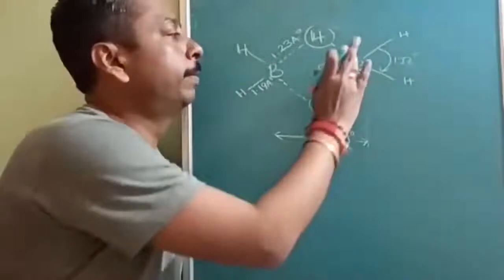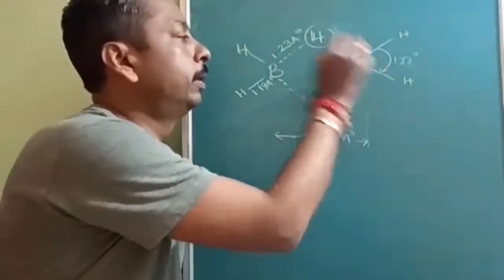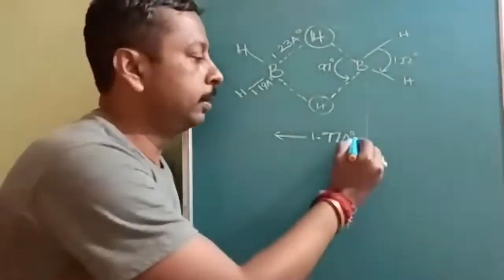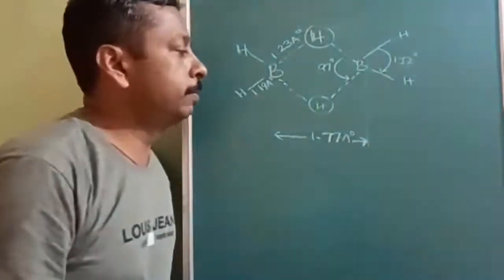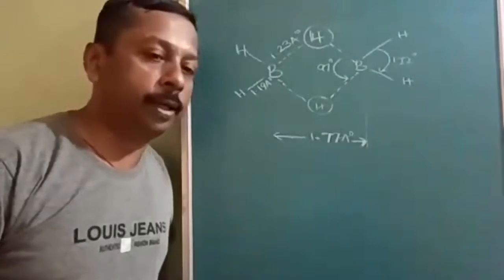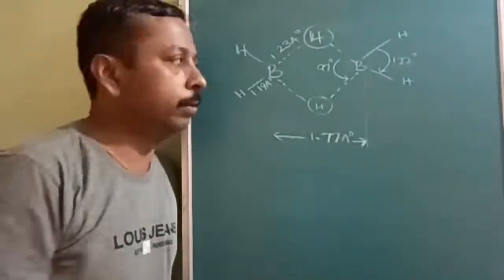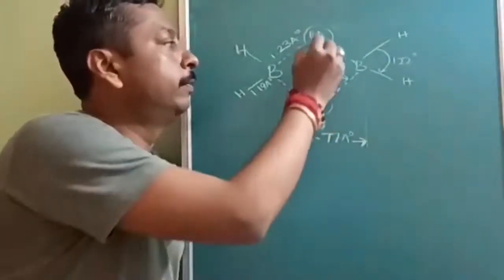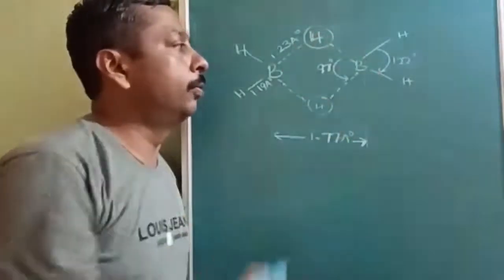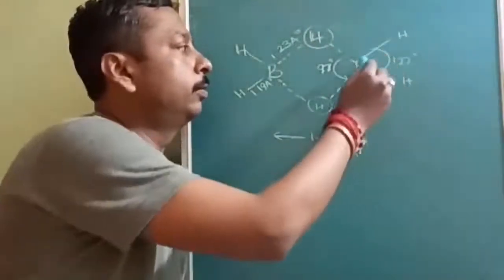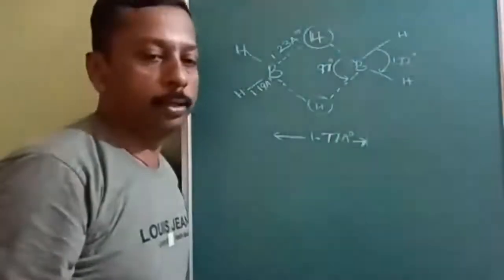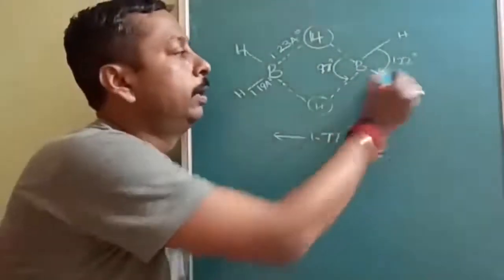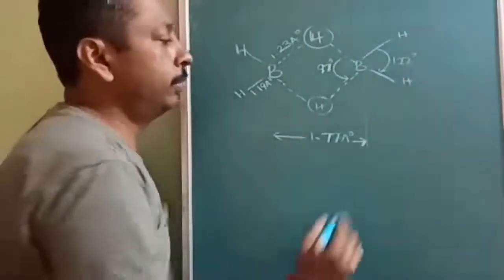The bond parameters are very important. I have not covered this in chemical bonding because this compound was not specific to that topic; now the compound is specific to the 13th group. So here the bond angle between hydrogen, boron and hydrogen is 97 degrees, but the other hydrogen, boron and hydrogen angle is 122 degrees. If you are not able to remember these values, at least you should remember the following.